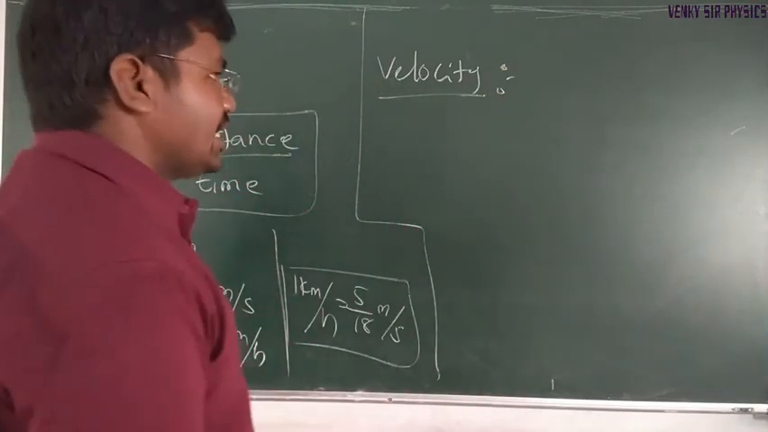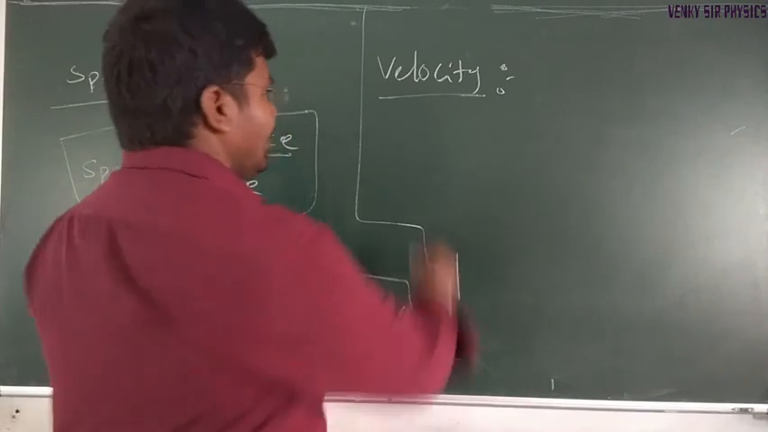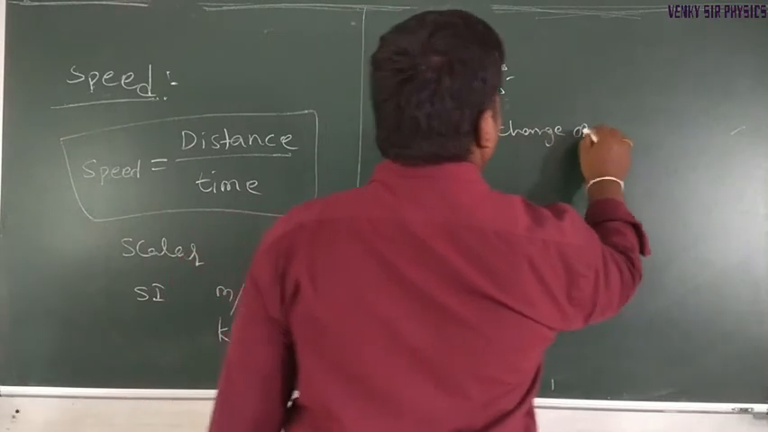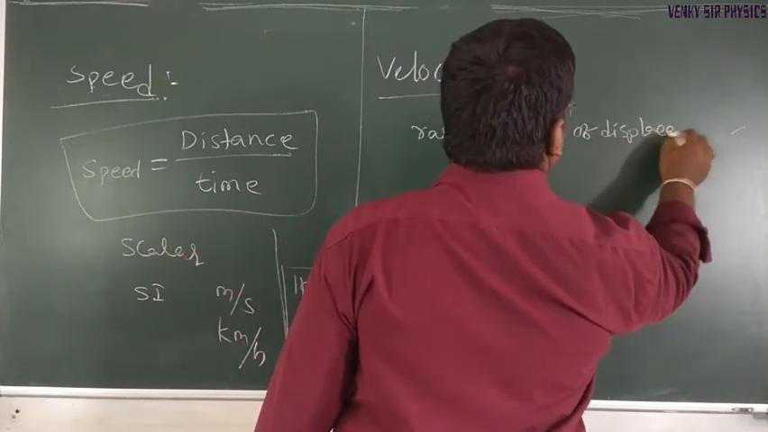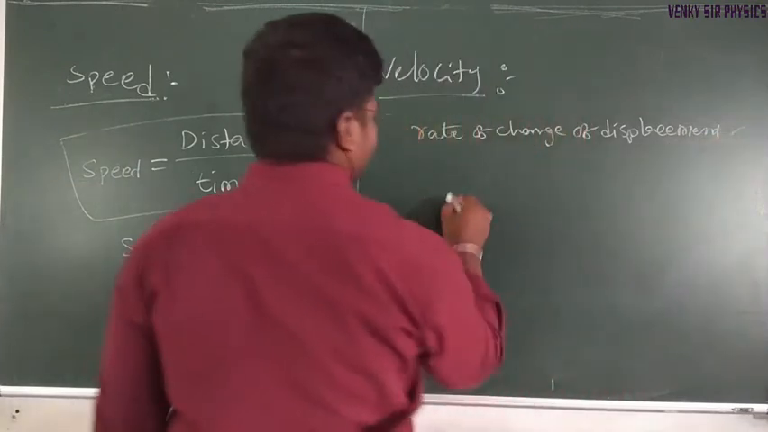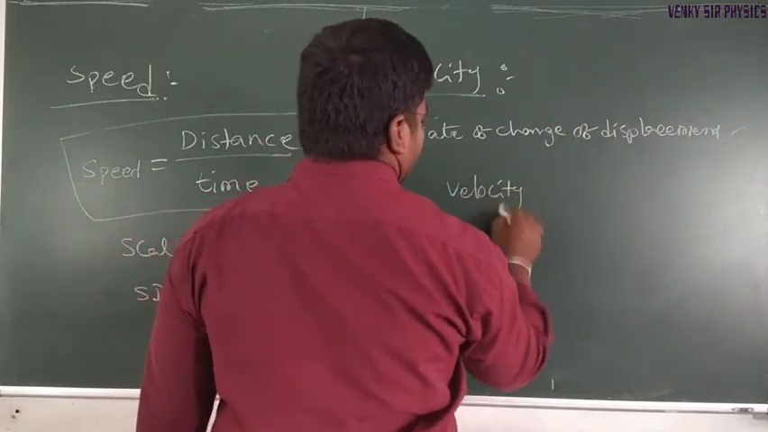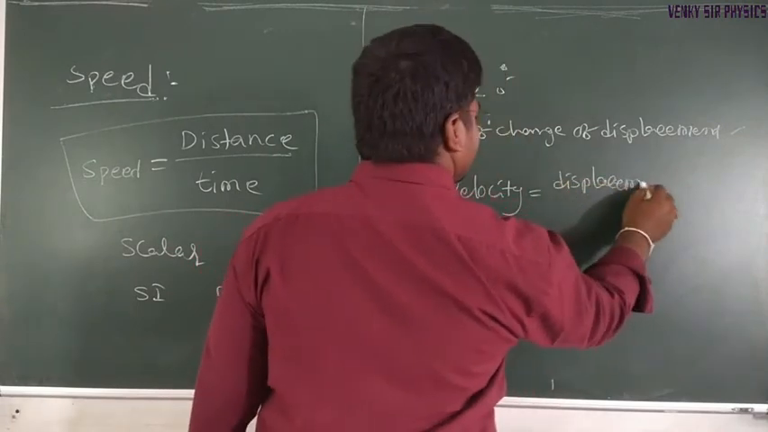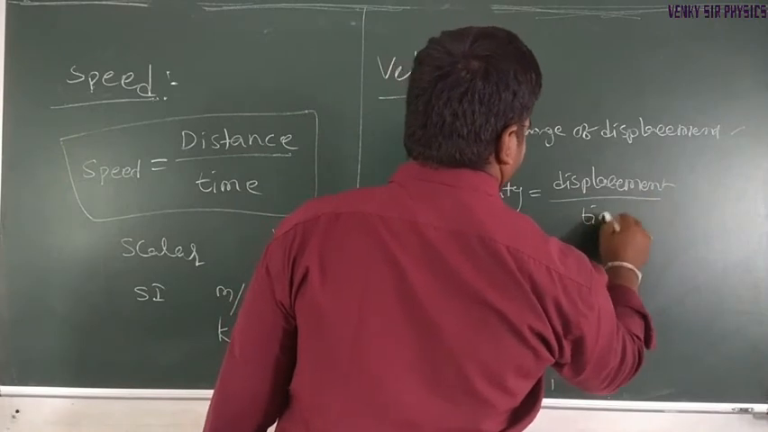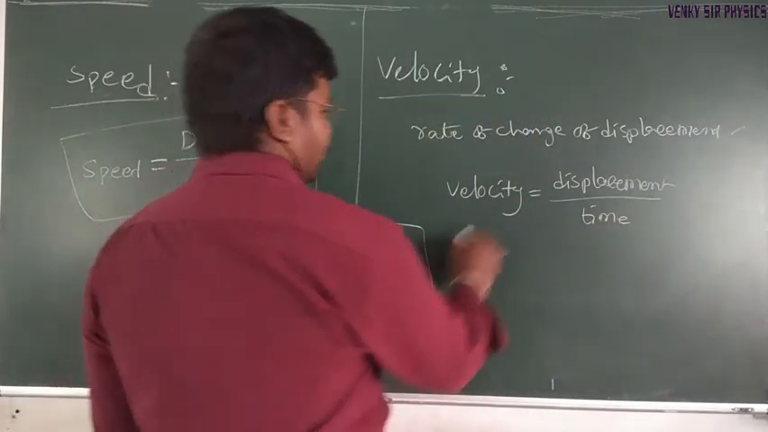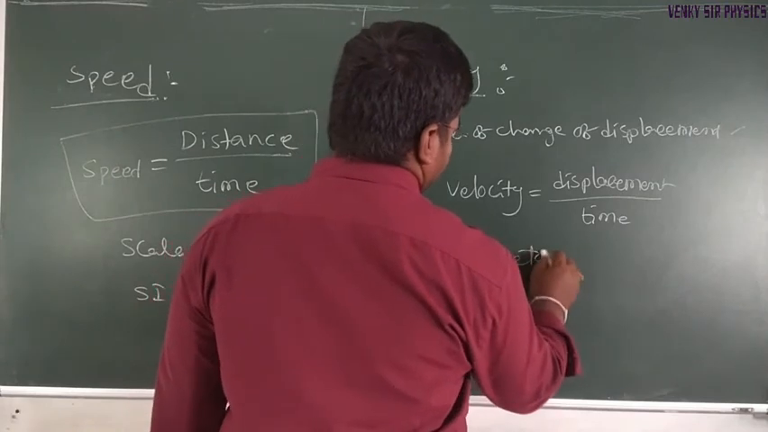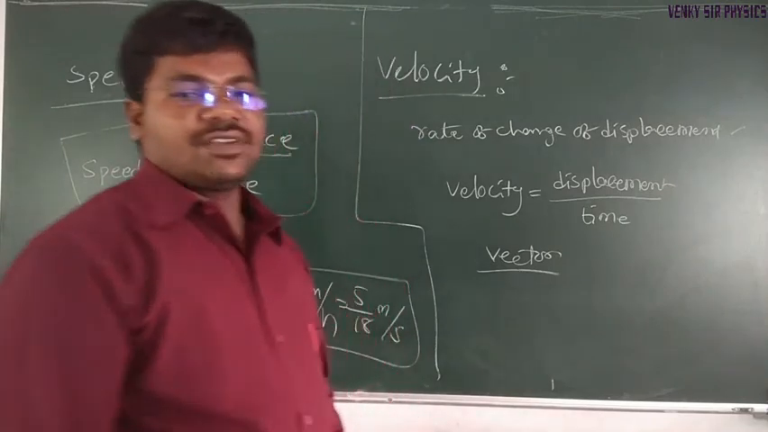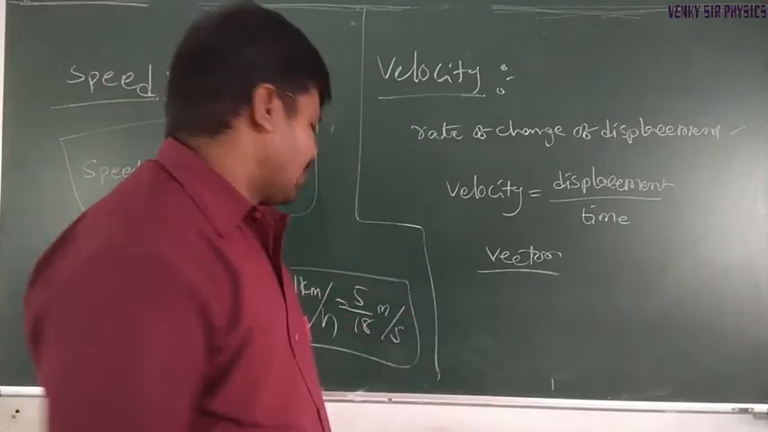So velocity is defined as the rate of change of displacement. Velocity is equal to displacement divided by time. So it is a vector quantity. Okay, so what is a vector quantity? A physical quantity having both magnitude and direction is called a vector quantity.